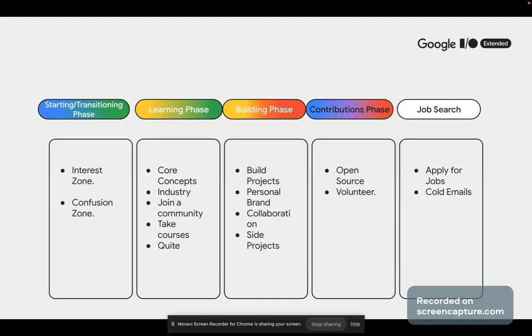But after that phase, after knowing how to write software in JavaScript and all those things, I also had issues, because the next phase was where I was supposed to build with people, build personal projects, which was what I did, and it worked for me. Then I had to move quickly to the contribution phase, where I started doing things around open source. I really didn't do much open source at the time, but I volunteered a lot, which is what actually led me to where I am today as a community manager.